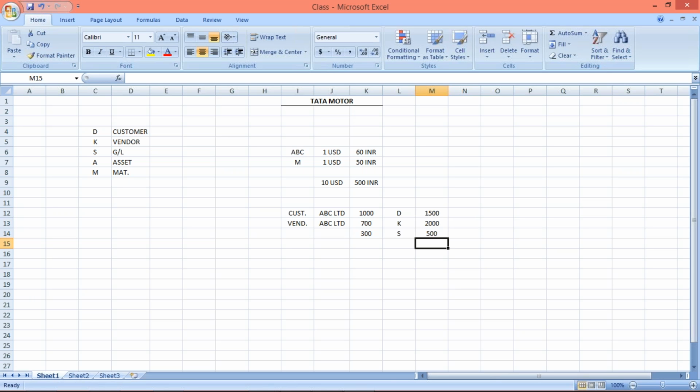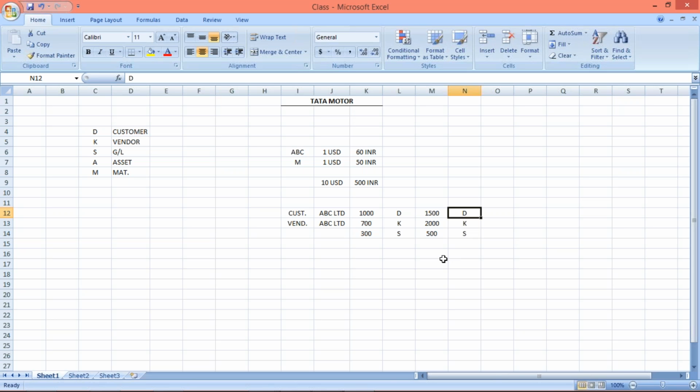If you are going to make a payment of 500, you have to use transaction code F-53, and the KZ document type will come into the picture. In that transaction also, the three transactions D, K and S are appearing. So we have to check against the KZ document type whether these three check marks are there or not, right?